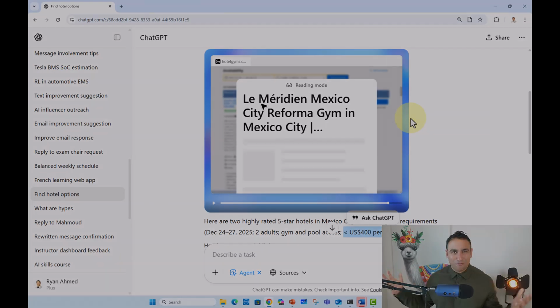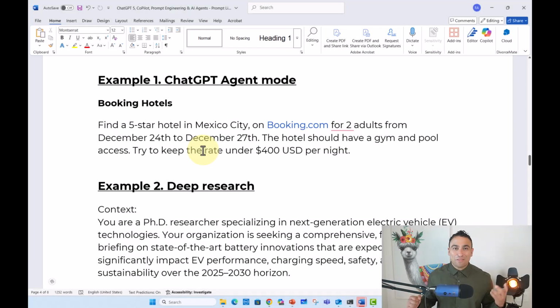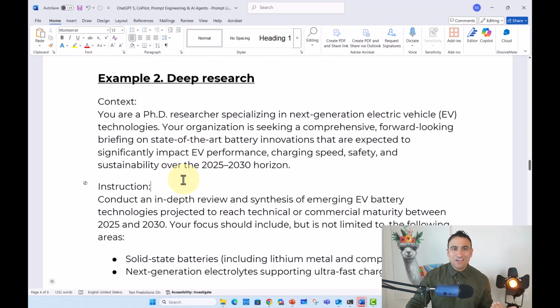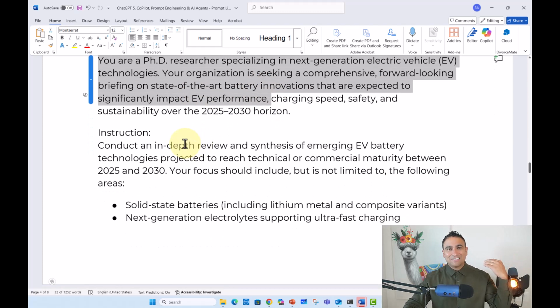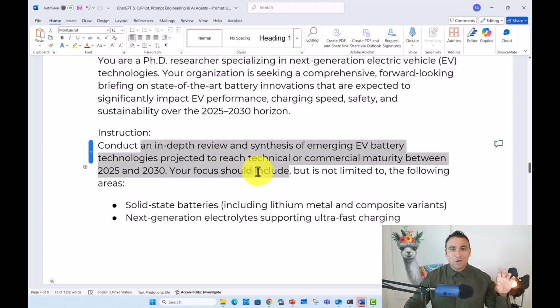All right, so the second example that I would like to share with you is what we call deep research AI agents. And the idea here is I'm going to structure my prompt in the same way that I showed you before in the prompt engineering video. So I'm going to say you are a PhD researcher specializing in next generation electric vehicle technologies. I want you to look at various battery technologies. I want you to check out as well the different companies. And these are the instructions.